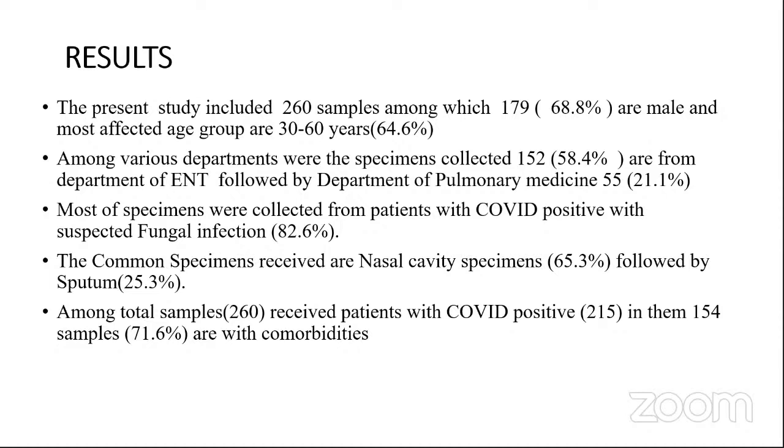Most of the specimens were collected from patients with COVID positive with suspected fungal infection, that is about 82.6%. The common specimens received are nasal cavity specimen, which is about 65.3%, followed by sputum, which is about 25.3%. Among total samples, 260, received from patients with COVID positive are 215. In them, 154 samples, which is about 71.6%, are with comorbidities.